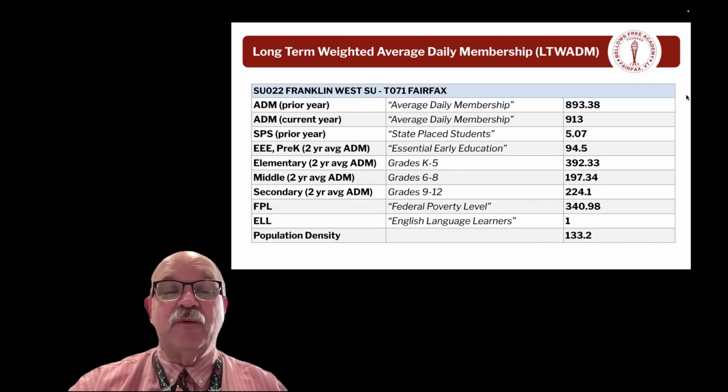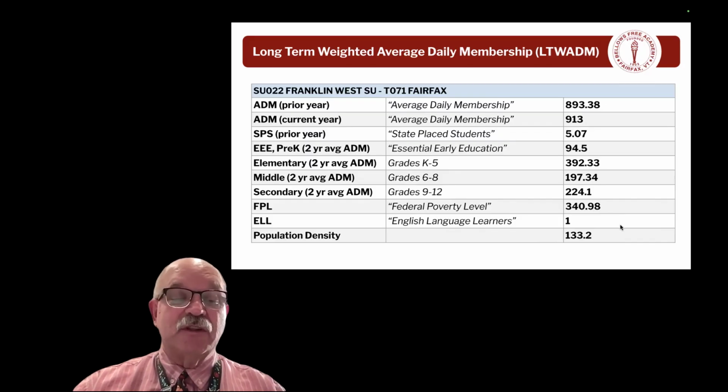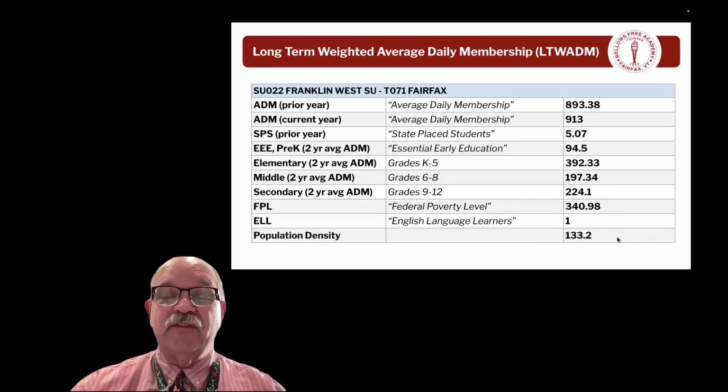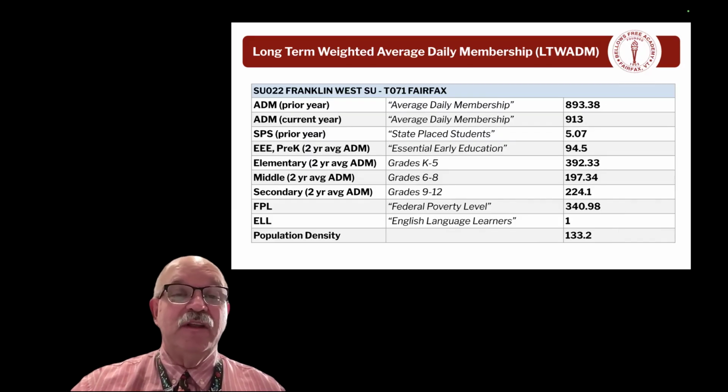You'll see the number of students that we have in early essential education or pre-K, number of students in the elementary school, number of students in the middle school, which counts as 6 through 8, number of students in the high school, secondary, which is grades 9 through 12. Also, the number of students at or above the federal poverty level. We'll talk about that a little later on. And English language learners, and then the overall population density of Fairfax, 133.2 people per unit, which is too high to do anything for in terms of a weight. So we'll just put that there and leave it.